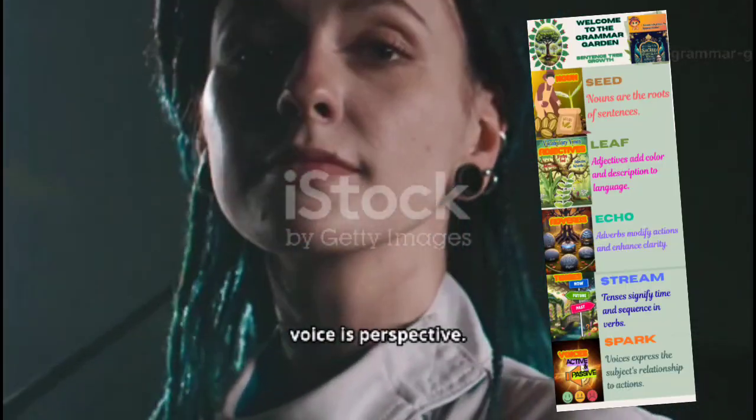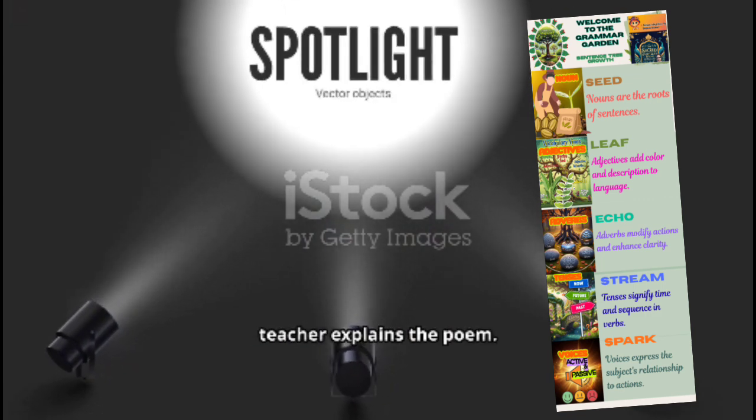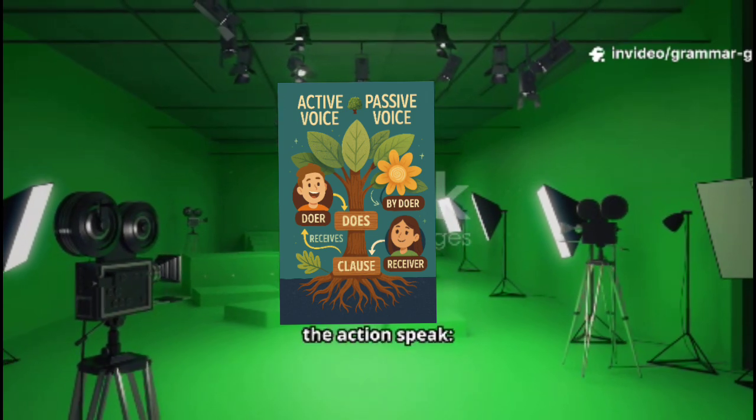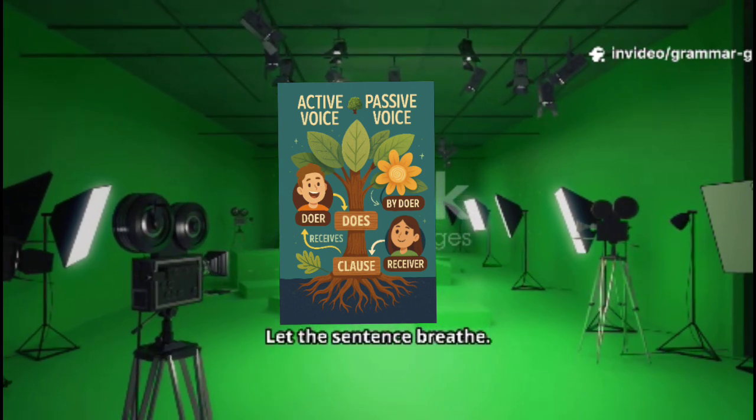In grammar, voice is perspective. Active voice shines on the doer. The teacher explains the poem. Passive voice lets the action speak. The poem is explained by the teacher. Shift the spotlight. Let the sentence breathe.